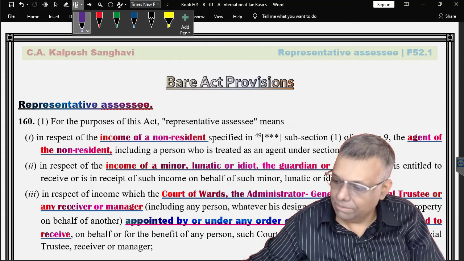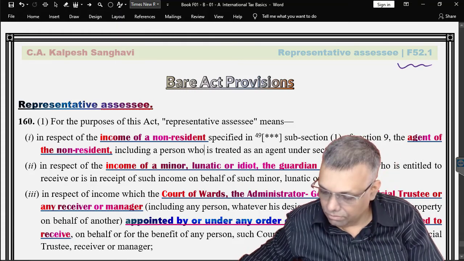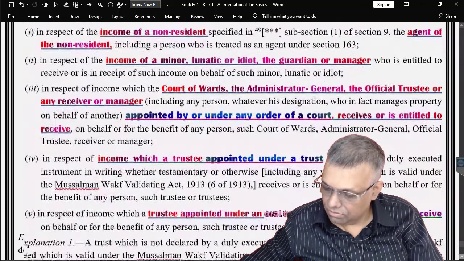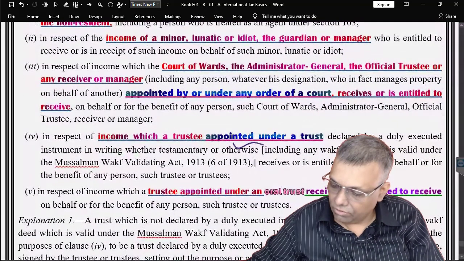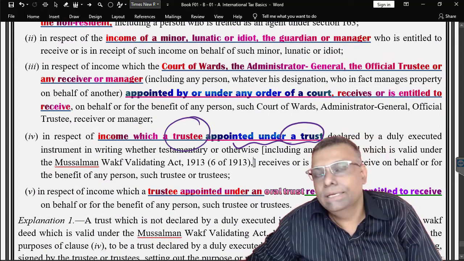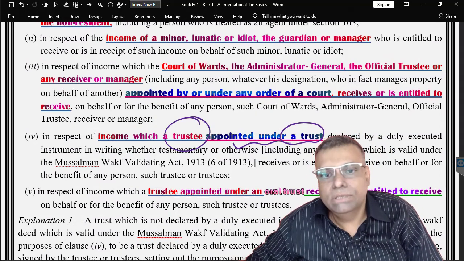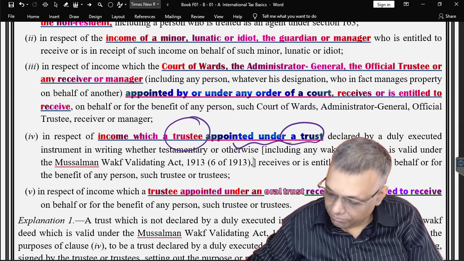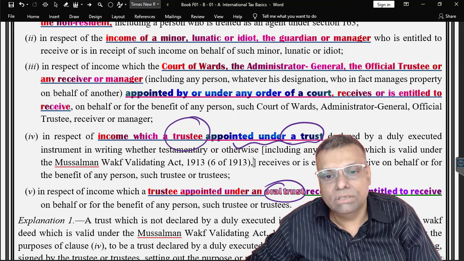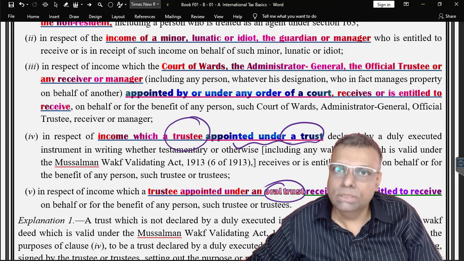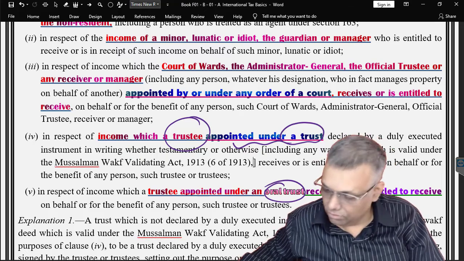If there is any trust, the trustee will be regarded as the representative assessee, and accordingly the tax liability obligations are there. If it is an oral trust, it means it is a trust created only by word of mouth, where there is no written document, no trust deed.